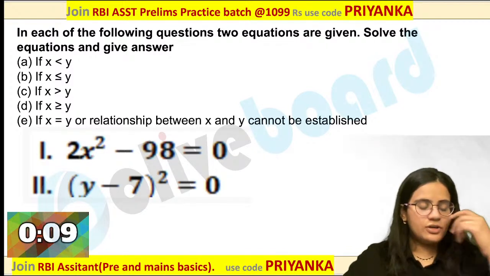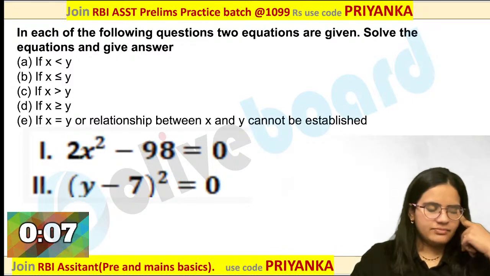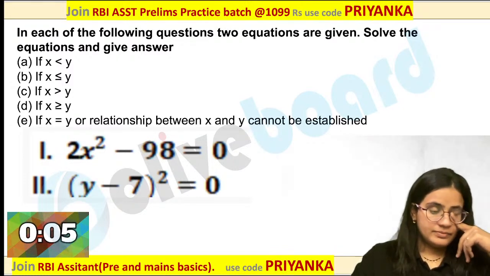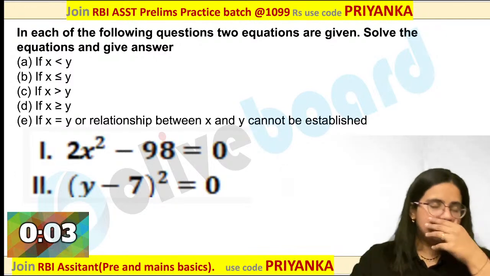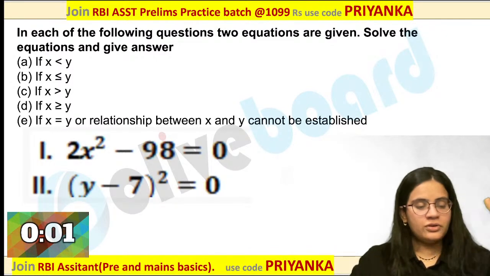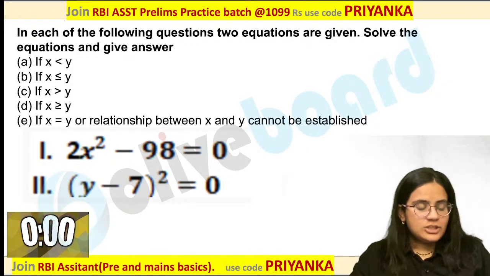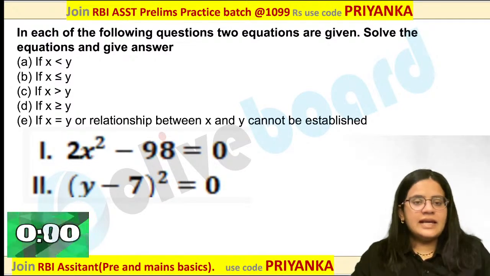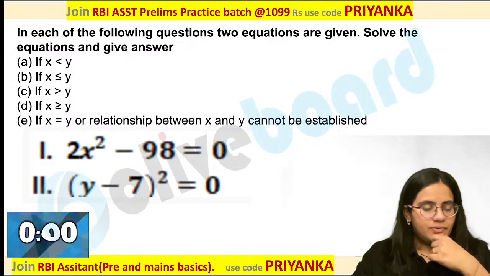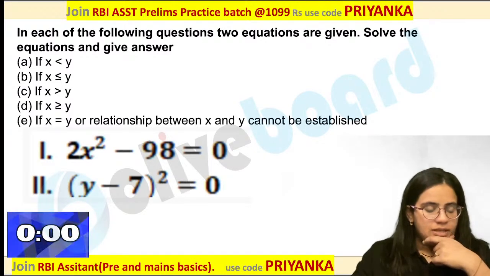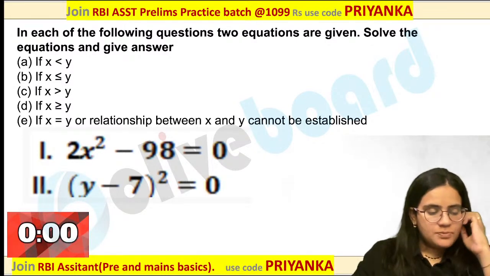B option. Few of you are saying B, few of you are saying A. So try to calculate the value in given time, guys. Do not be in hurry to give the answer. Muskan is saying E option. Agastya, Shubham, B option. Dhruv is saying X is less than or equal to Y. Dipen B option. Muskan E option.